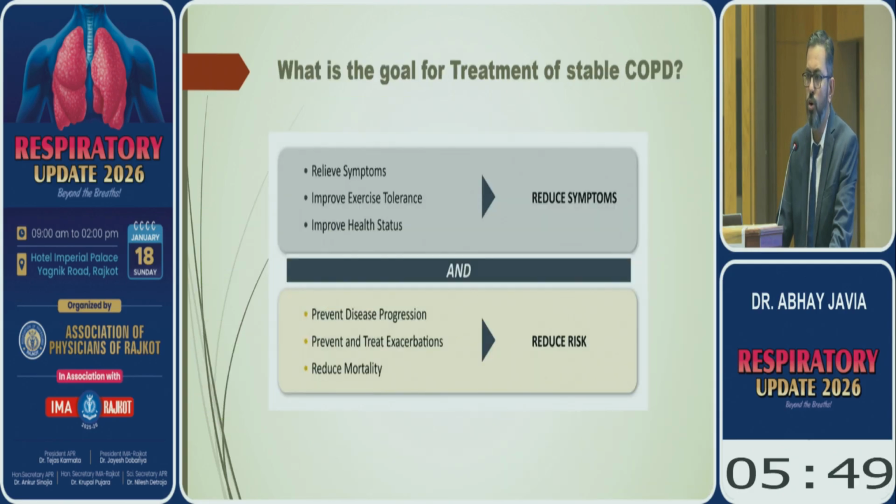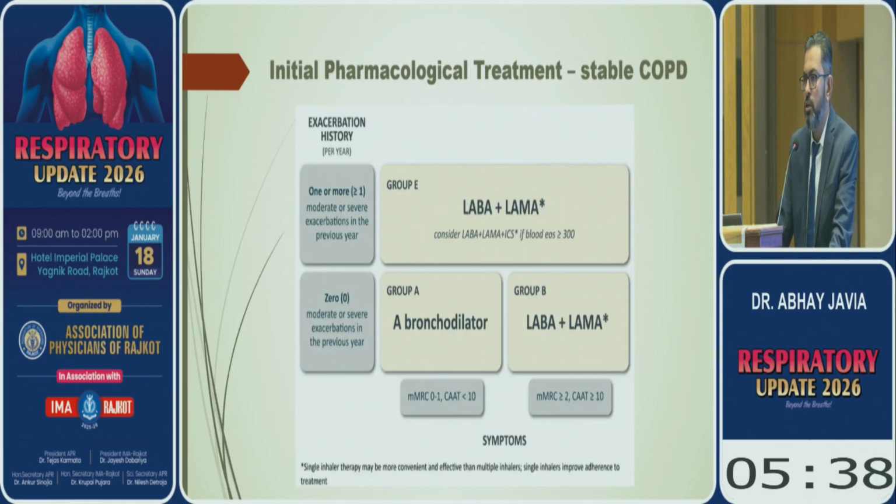So what is the goal of treatment of stable COPD? The goal is to reduce symptoms and to reduce risk. This is a very nice diagram showing the recommended treatment as per the GOLD guideline. For group A patients, a short-acting bronchodilator is recommended.